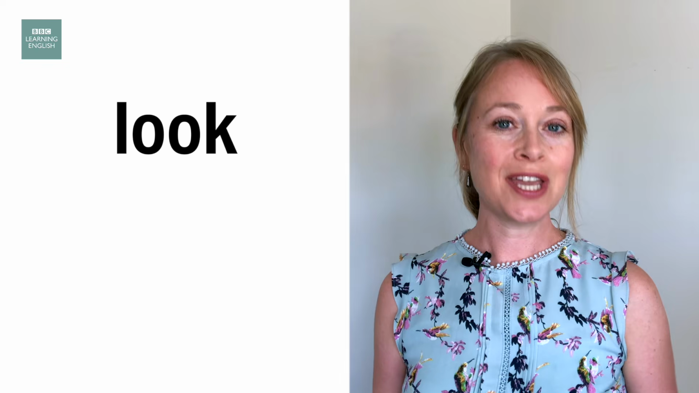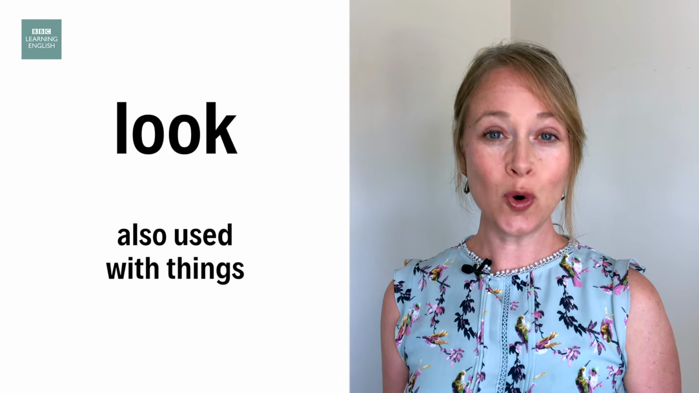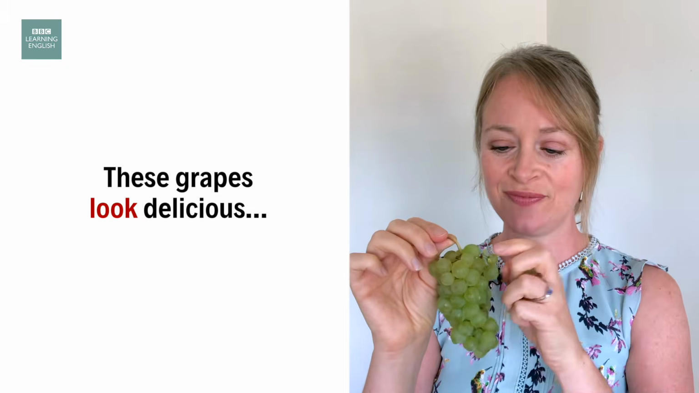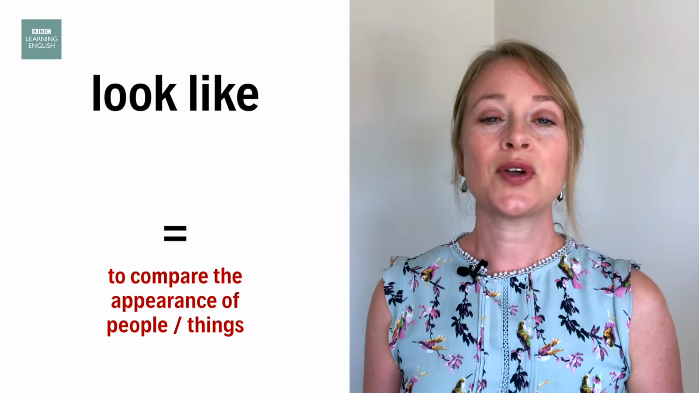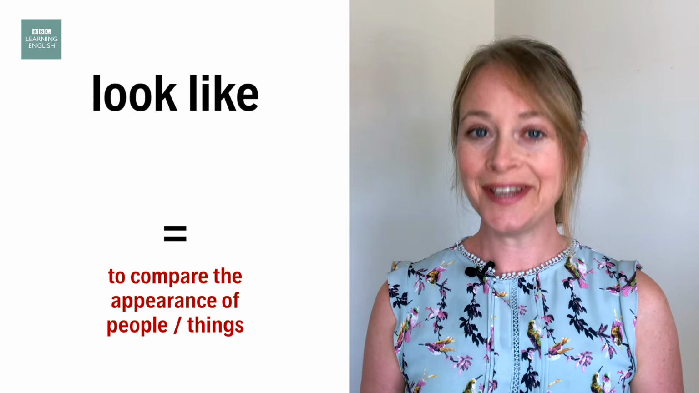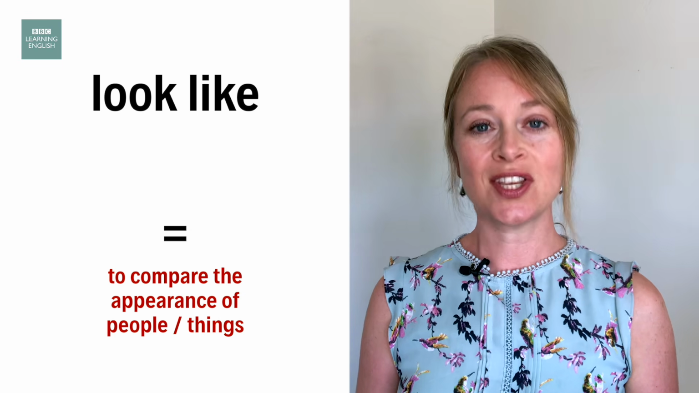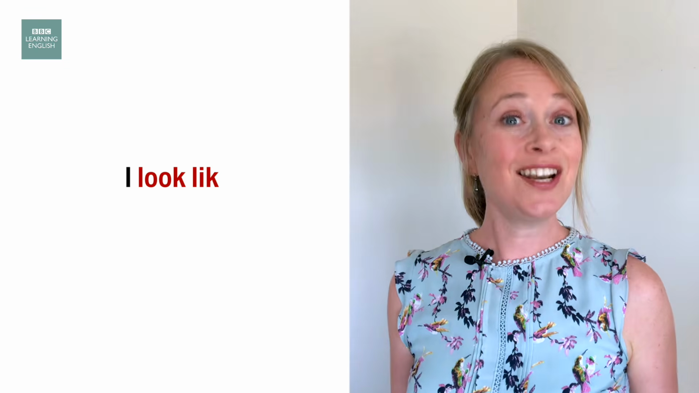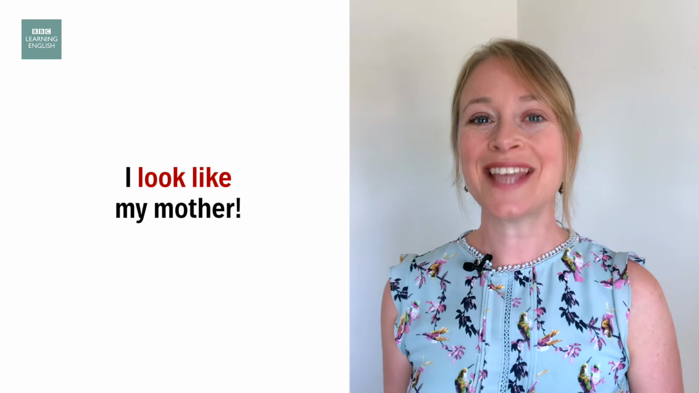Now remember, we can also use look for things. These grapes look delicious. We use look like to compare the appearance of something or someone to something else. So look like is followed by a noun or a noun phrase. I look like my mother. We have the same eyes.